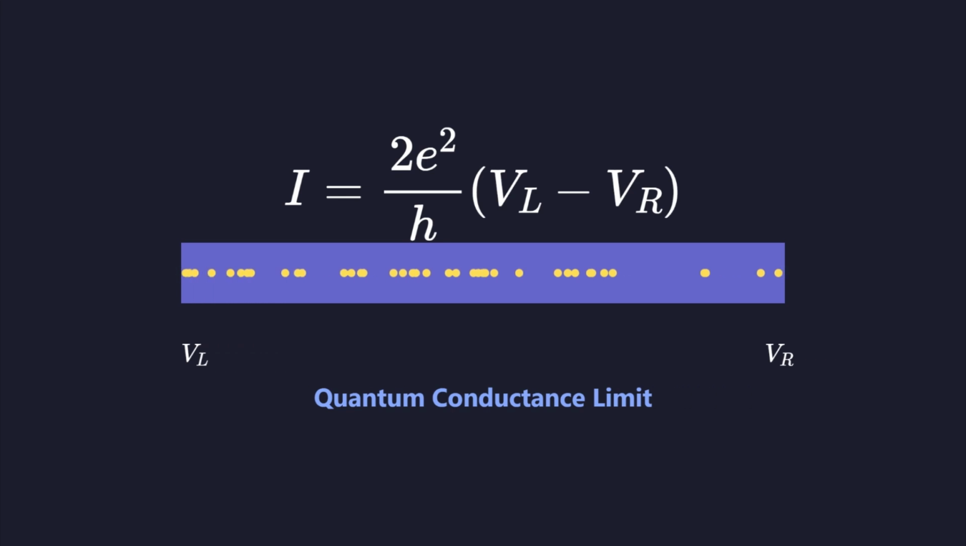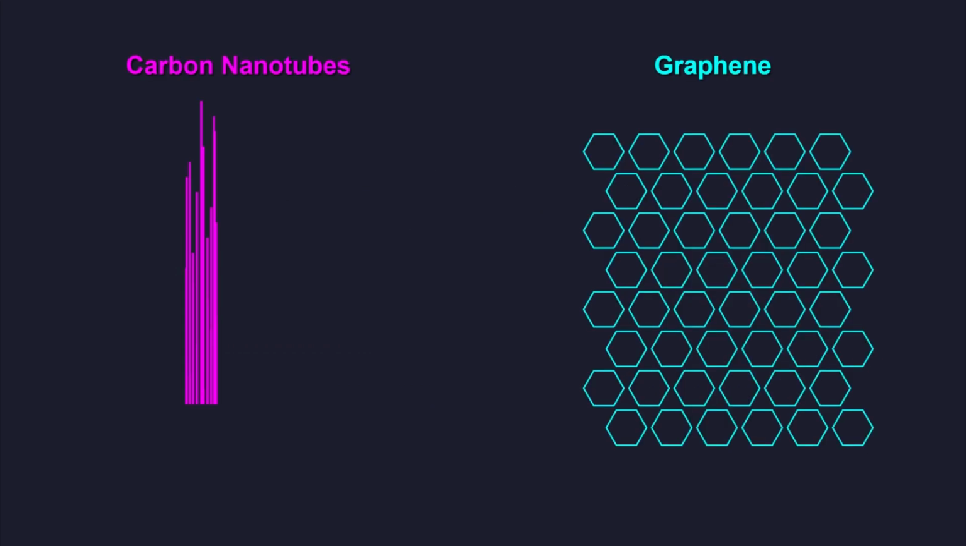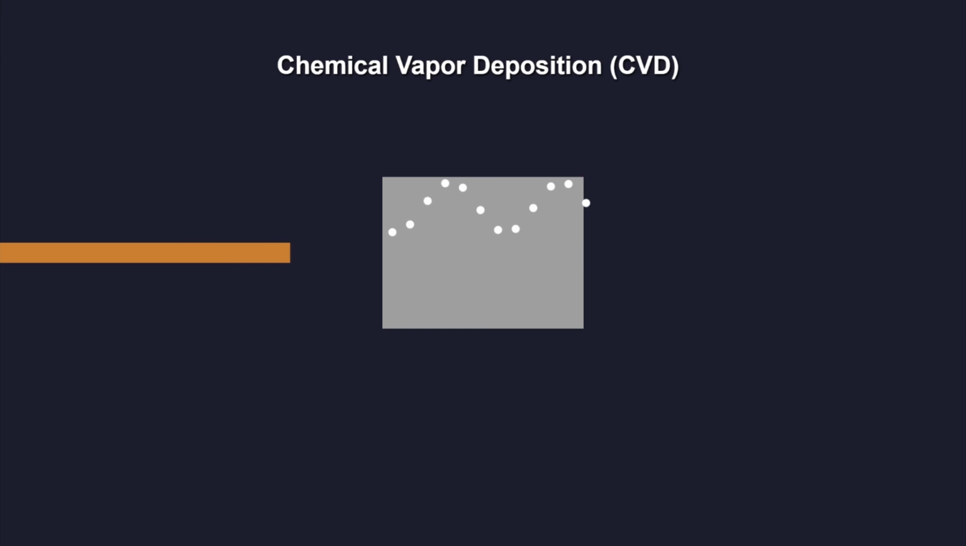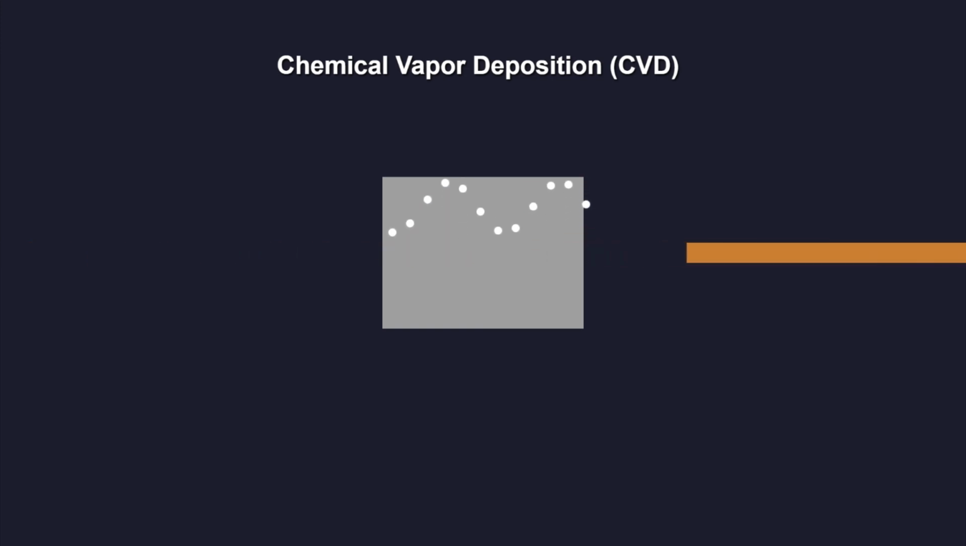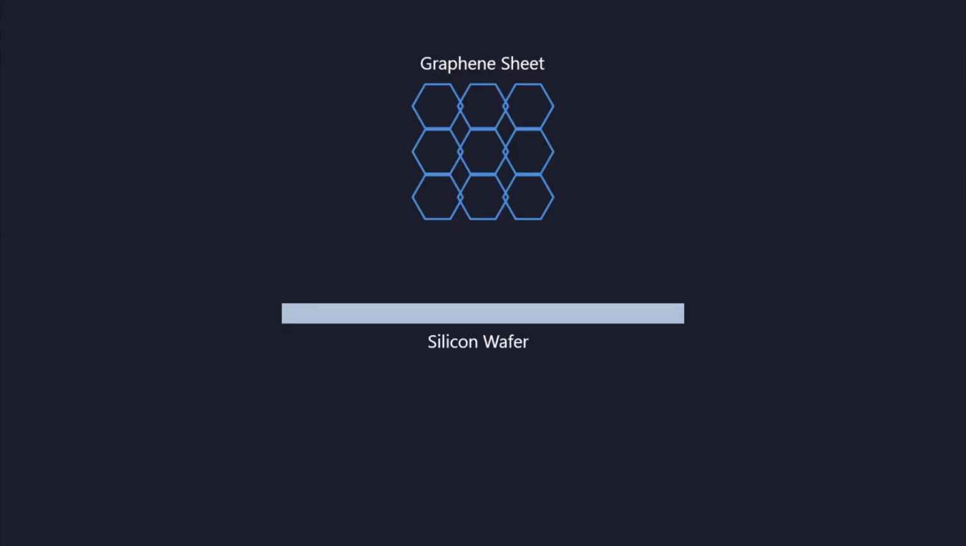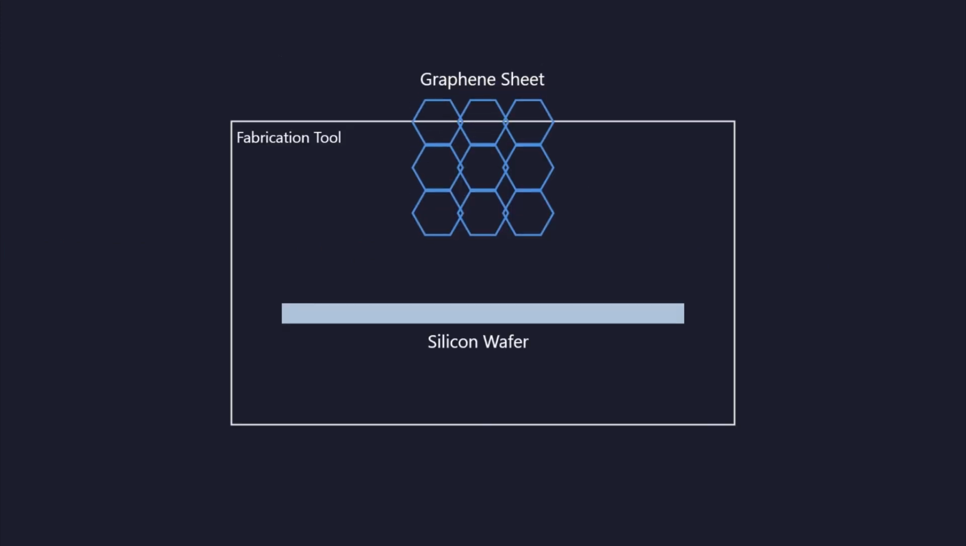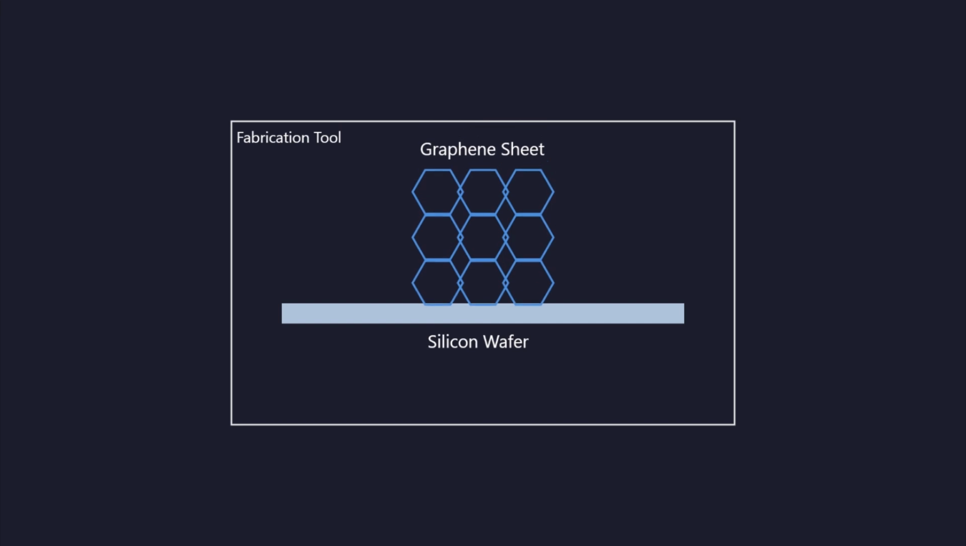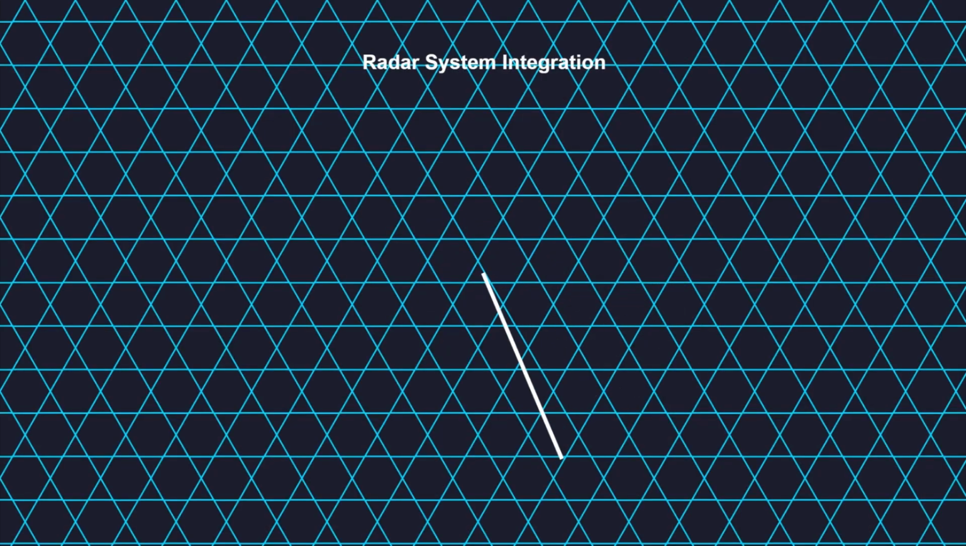This fundamental limit is dictated by quantum mechanics rather than material defects. Compared to carbon nanotubes, graphene is easier to integrate into large-scale manufacturing processes. Chemical vapor deposition allows for the growth of high-quality graphene on large copper foils. Transferring these large graphene sheets onto silicon wafers allows the industry to use existing semiconductor fabrication tools. This compatibility is vital for moving graphene from labs to commercial products.